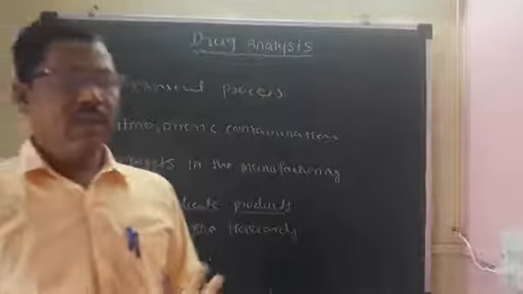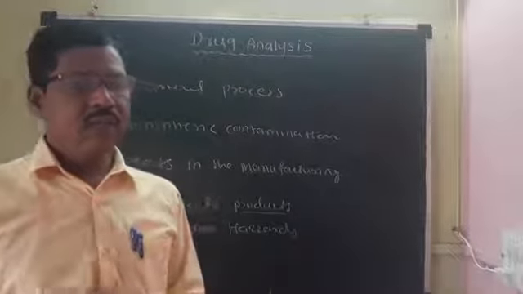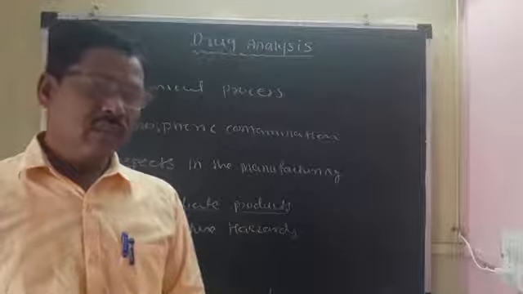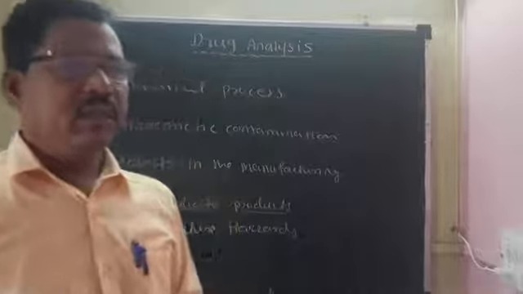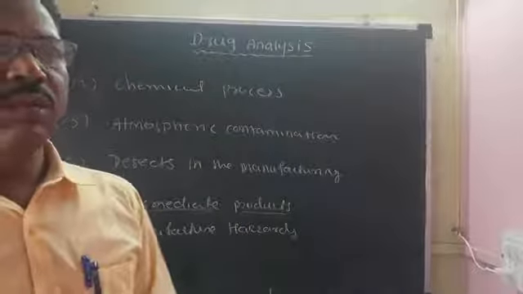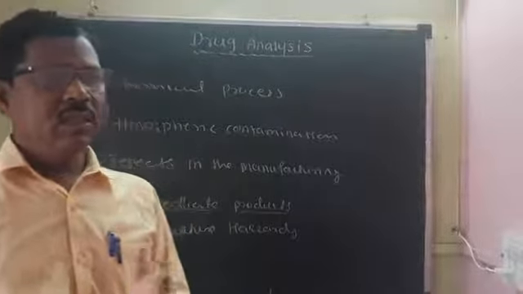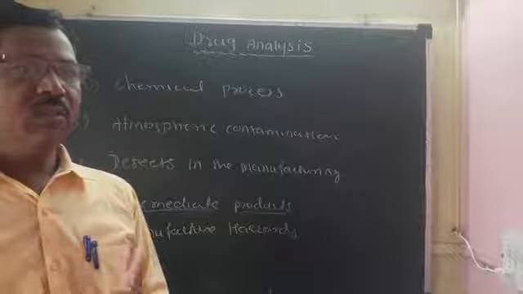Intermediate product means the reactant is converted into an intermediate, and the intermediate is converted again into the final product. There are some intermediates which are produced during the manufacturing process, and sometimes these intermediates may be carried through to the final products like impurities.